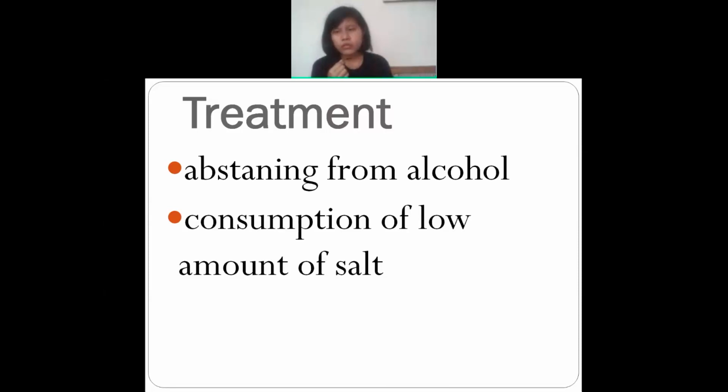Okay, next is consumption of low amount of salt. So what they should do, suppose for example if a person used to have one teaspoonful or two teaspoonful of salt, consumption of low means they should consume only half a teaspoonful of salt. It's not that they should totally cut out, they should slowly and steadily decrease the amount of salt they are consuming.